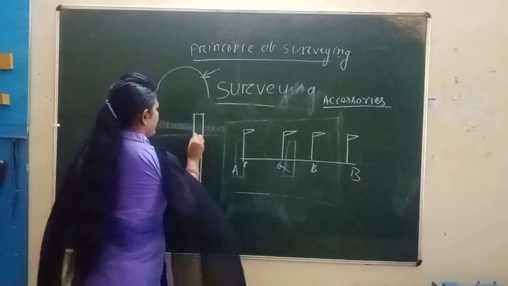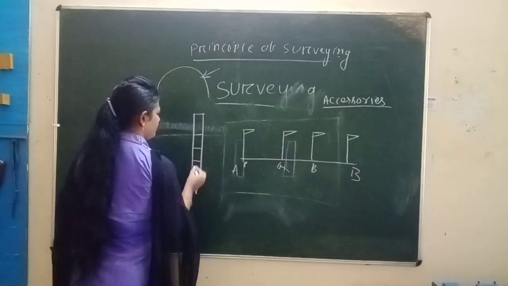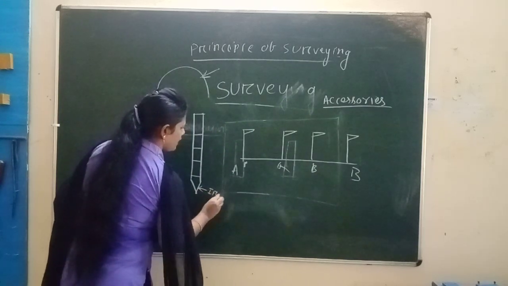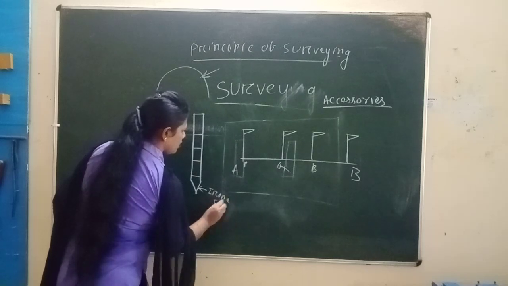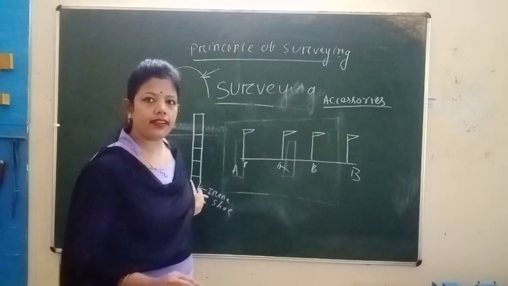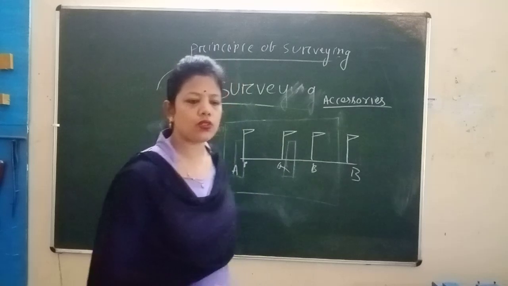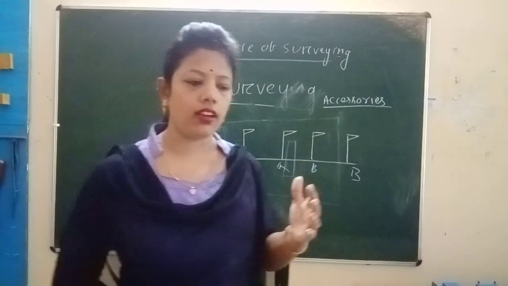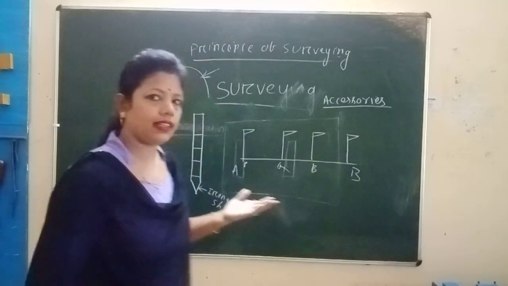There are alternate colors. This is the iron screw. There is a pointed end at the last point, that is the iron screw, and the colors are alternate: white, and black or red.